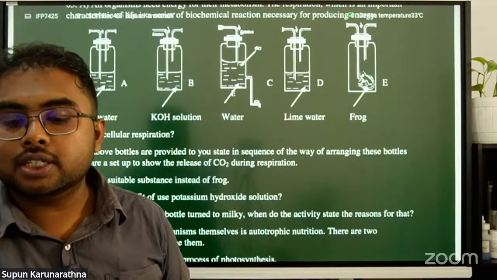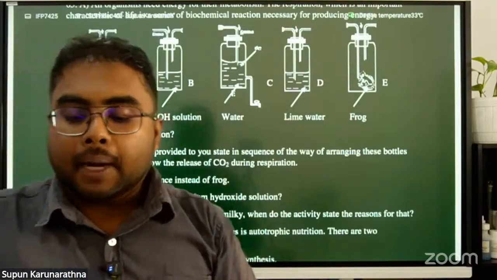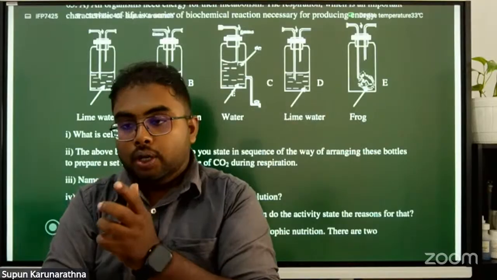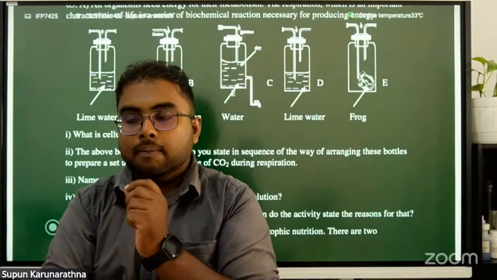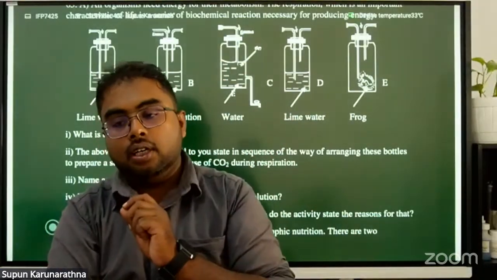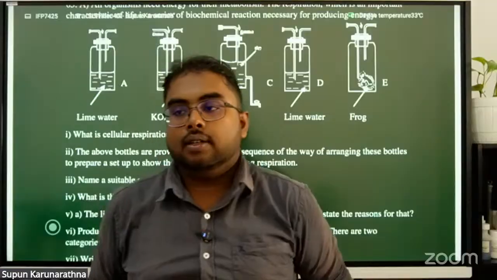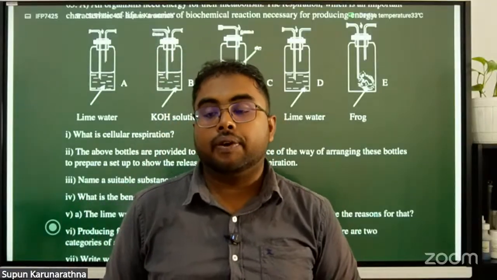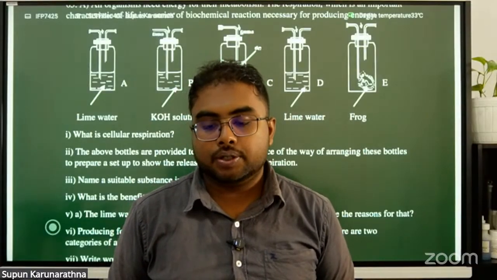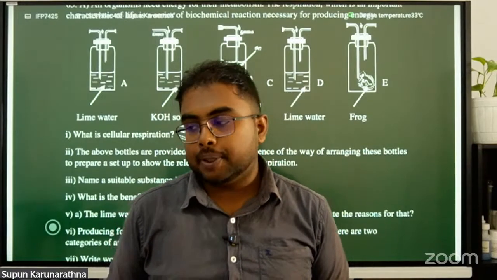Cellular respiration is the process of producing energy by oxidation of glucose inside the living cells. The important point should be in your answer: the process of producing energy by oxidation of glucose inside the living cells, we call cellular respiration.